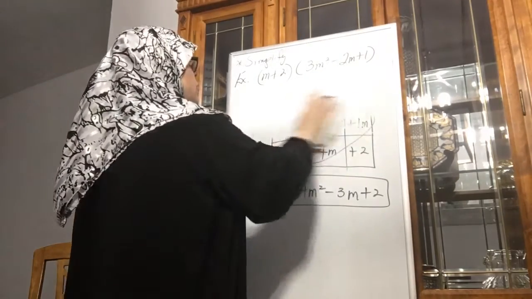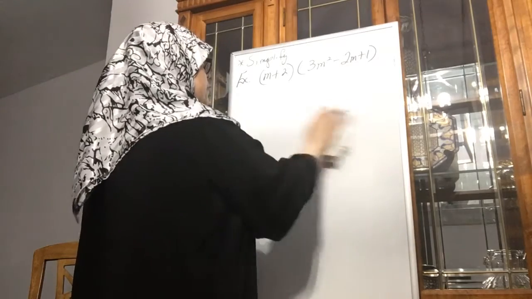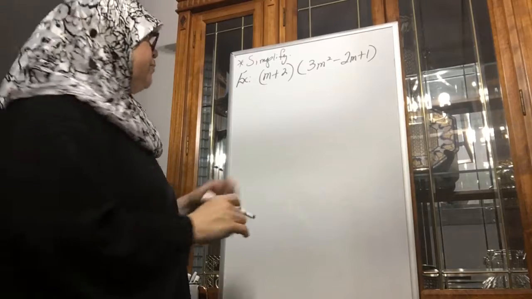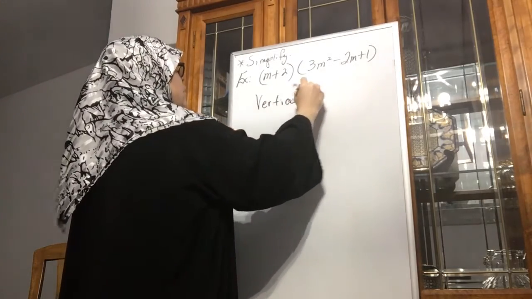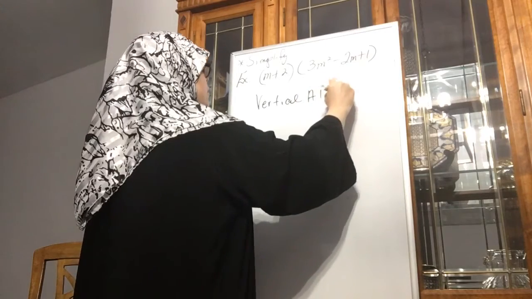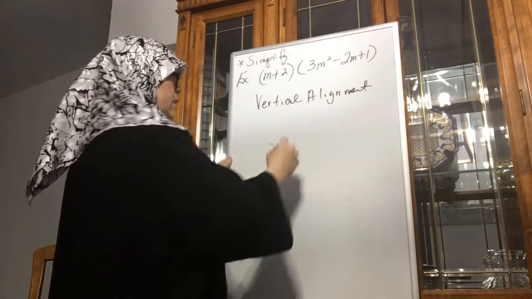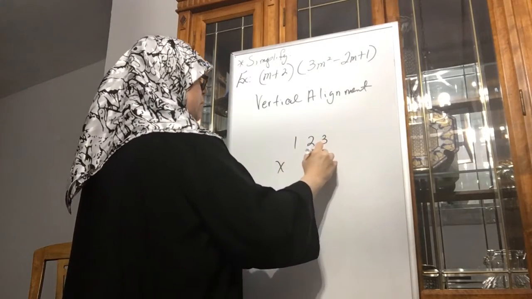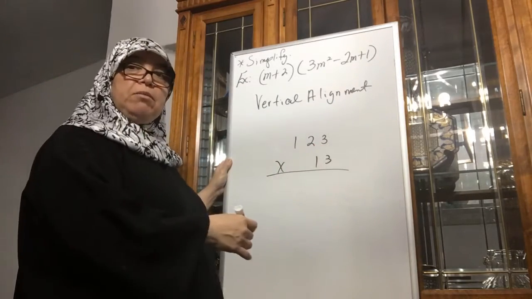Now I'm going to solve the same problem, and this is what is called vertical alignment. Okay? Vertical alignment is kind of like when you do 123 times, let's say, 13. What do you do in a problem like this?